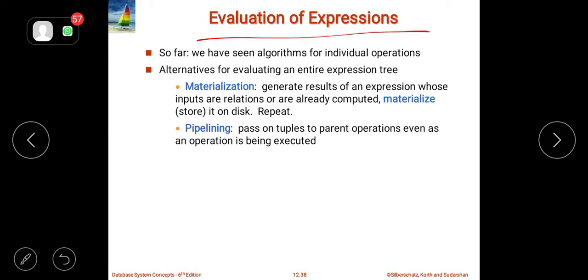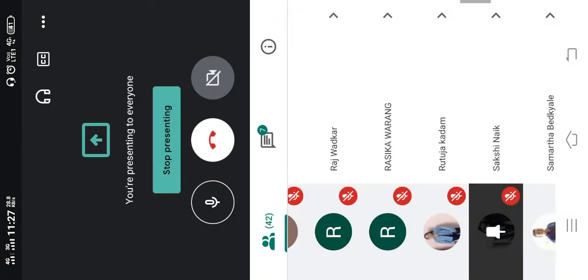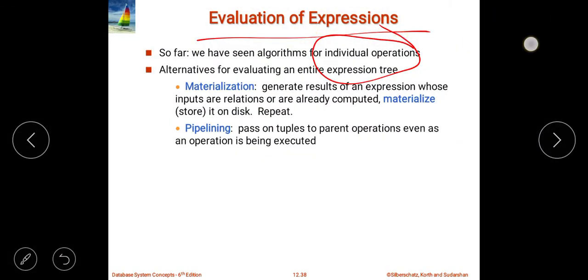Till now, whatever we have seen is nothing but the individual operations. Whenever we have seen the select operation or the sorting operation, those are nothing but individual operations. But whenever I want to calculate operations which are not individual, if I want to directly evaluate the entire expression, then how are we going to evaluate the entire expression? For that we have two terminologies, that is materialization and pipelining.